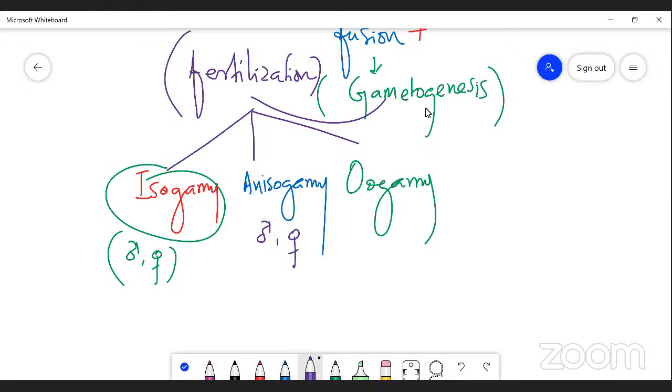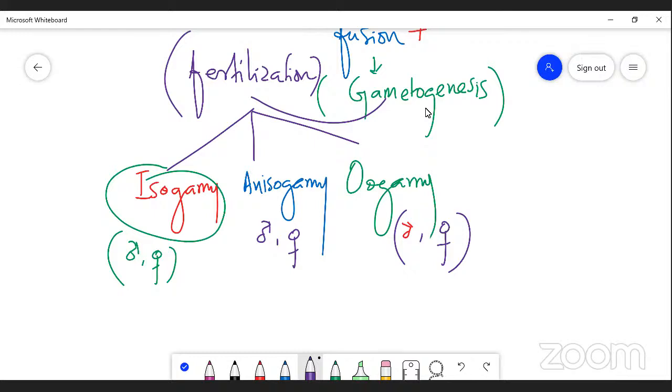Such a condition is the anisogamy. And the third one is oogamy. Oogamy is where the male gamete is very small in size and the female gamete is very large, and they fuse to form fertilization. Such a condition is known as oogamous or oogamy type.